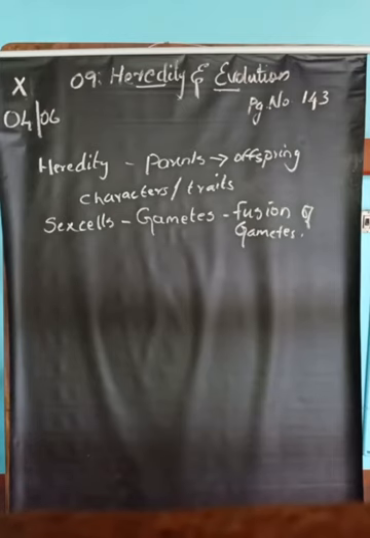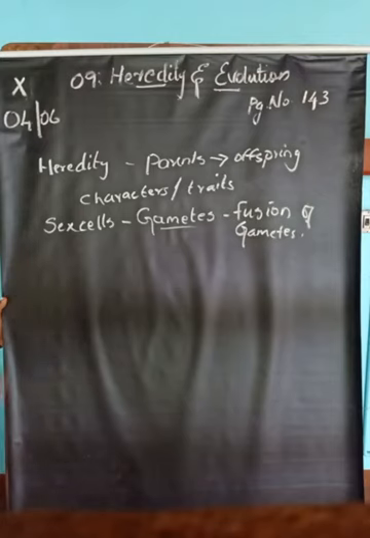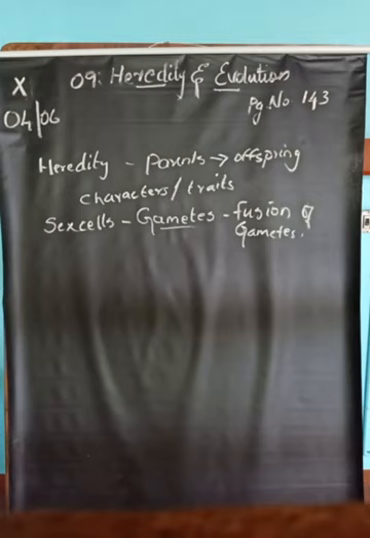So the hereditary information is present in the sex cells, otherwise called gametes. These gametes undergo fusion to form a new offspring. The gametes pass the characters or traits from parents to offspring. So gametes are responsible for the transmission of characters from parents to offspring. These are the major points regarding heredity.